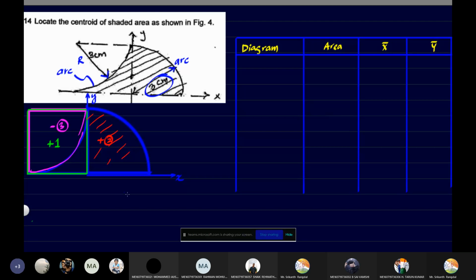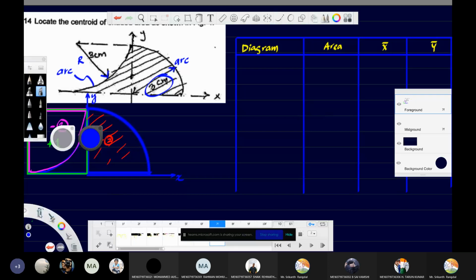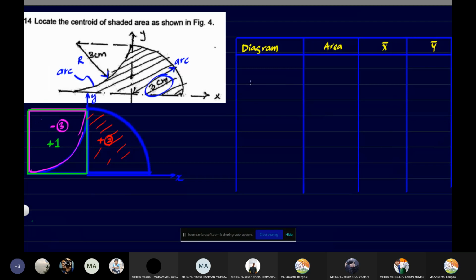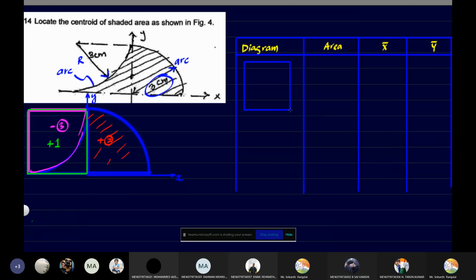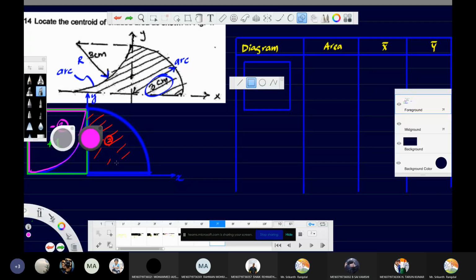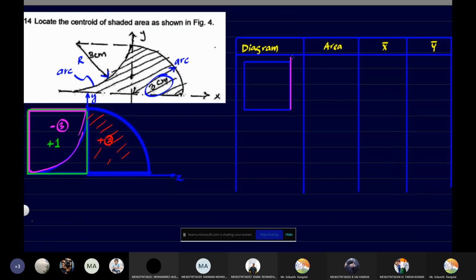Okay. So first I will take up this green square. Okay. So this is the green square, and what are the sides of this green square? 3 by 3. Yes, because the radius is 3, both the sides will be 3.